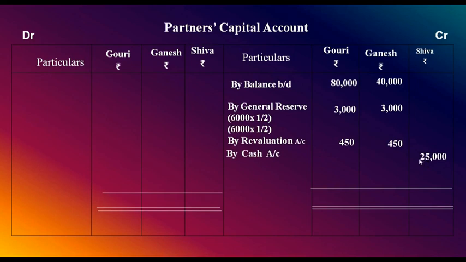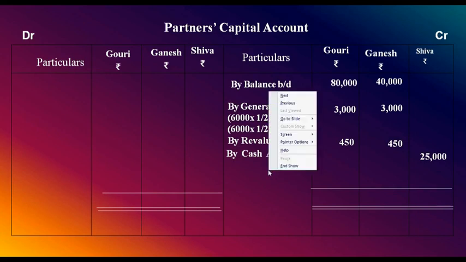And regarding goodwill, what does the problem say? Goodwill of the firm is valued at rupees 16,000 and you have to treat it as per AS 26. New partner does not bring cash for goodwill, but goodwill is valued at rupees 16,000 and you are asked to treat it as per AS 26. So how to treat? Let's make a working note.